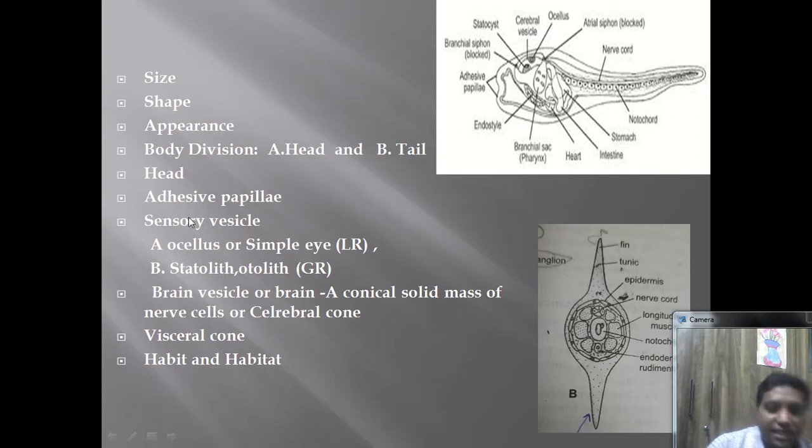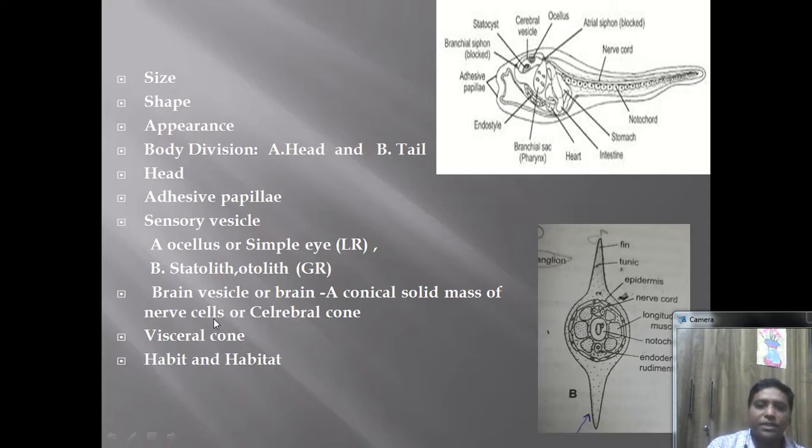After the sensory vesicle, the brain vesicle is also seen. Behind that, from here, a nerve or certain ganglia are also seen, and the mass of cells is called the brain vesicle. What is the brain vesicle? Brain vesicle is nothing but a conical solid mass of nerve cells, or it is called the cerebral cone, and the latter portion is called the visceral cone.